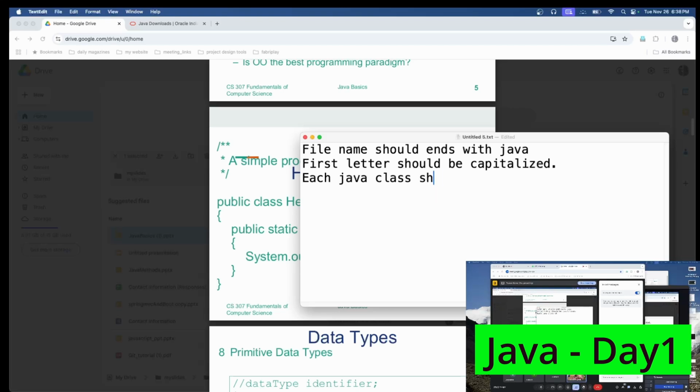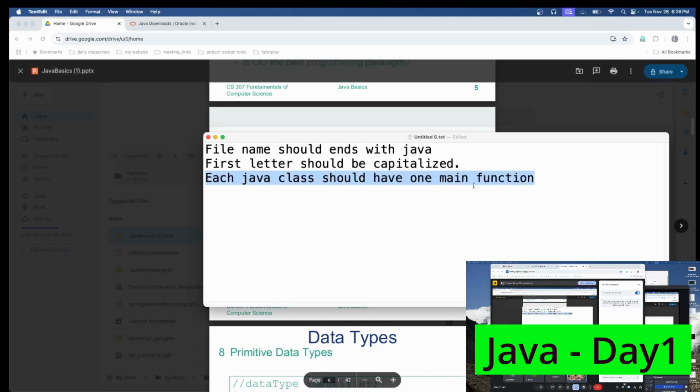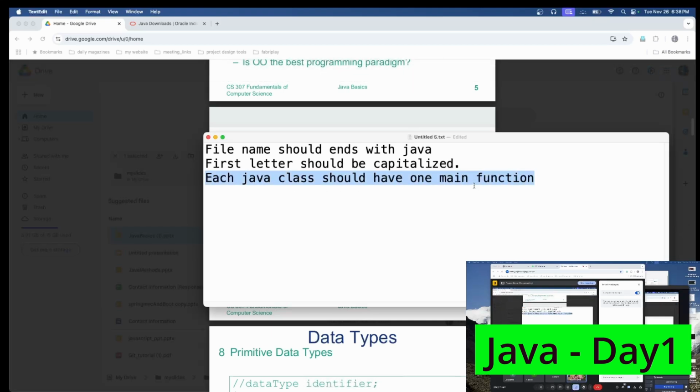The main function is what makes the execution happen. The third one is optional, by the way. Without a main function we are still able to write a class, but whenever you want to execute a particular class, we need the main function. For your understanding, all the Java files should have one main function. Without a main function the execution will not start.